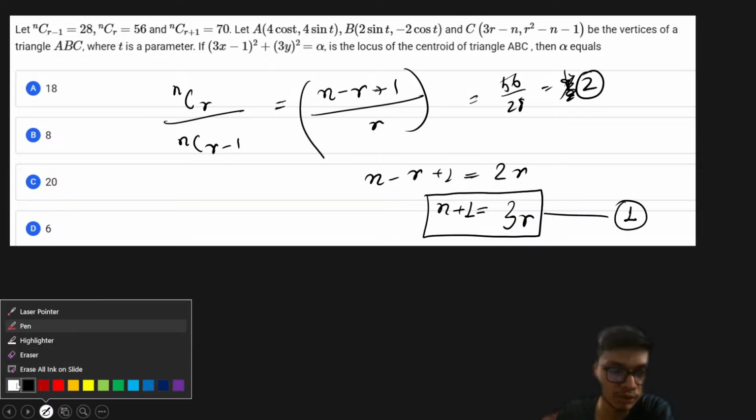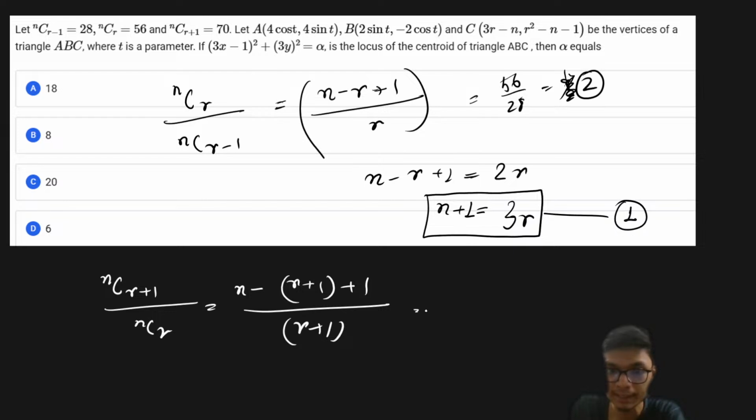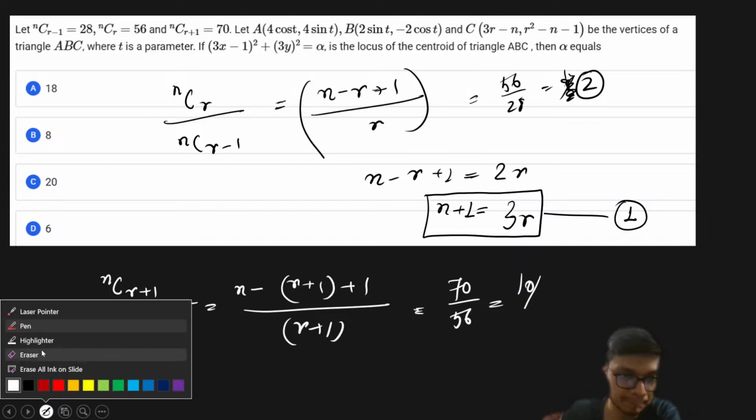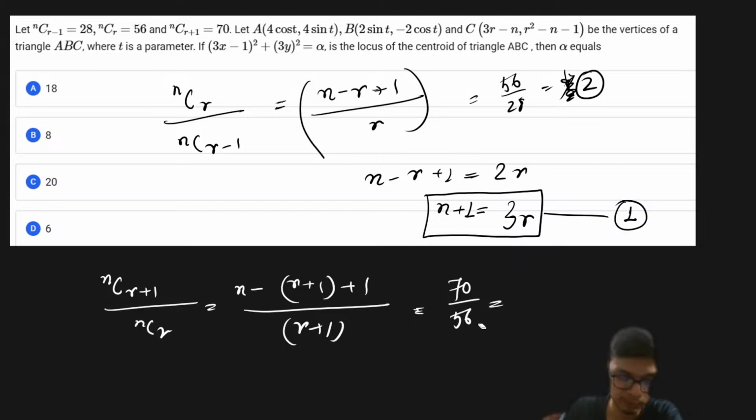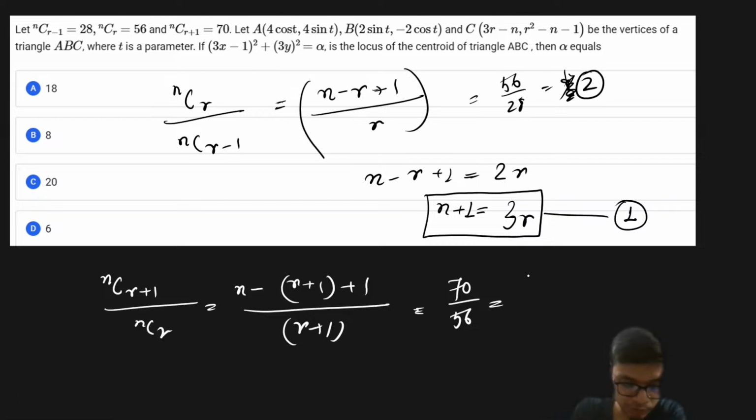Similarly, if I use the second expression, that is nC(r+1) divided by nCr, that is going to be equal to (n - r) divided by (r + 1), and that is going to be equal to 70 divided by 56, which is simply 5 upon 4. I hope this is making sense to all of you. So we can do simple cross multiplication.